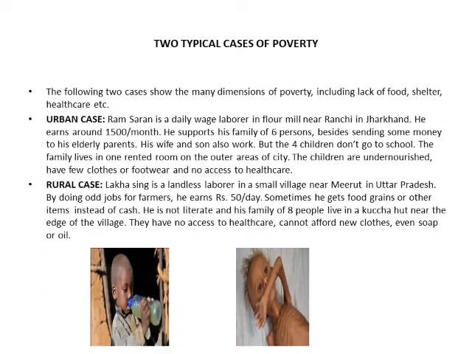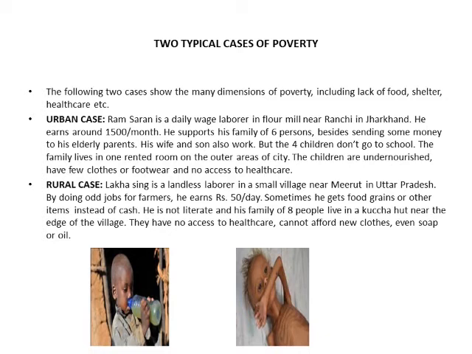I'll be discussing two typical cases of poverty with you. And these two cases will show many dimensions of poverty, like lack of proper food, shelter, healthcare, education, as well as clean water and sanitation. They will also show lack of the regular means of livelihood. So starting with our first case, that is the urban case.